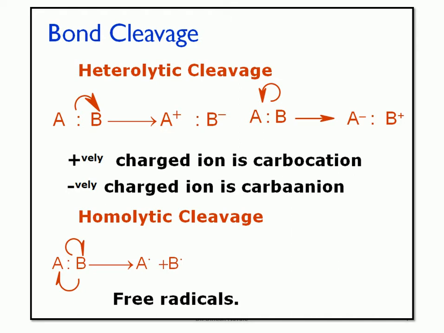During homolytic cleavage, the covalent bonded electrons are shared by both A and B equally. So one electron will go on to the A and another electron will go on to the B. That means both are going to contain one unpaired electron, and it will give the generation of the free radical. That means homolytic cleavage or homolysis is responsible for the generation of the free radical type of the intermediate.